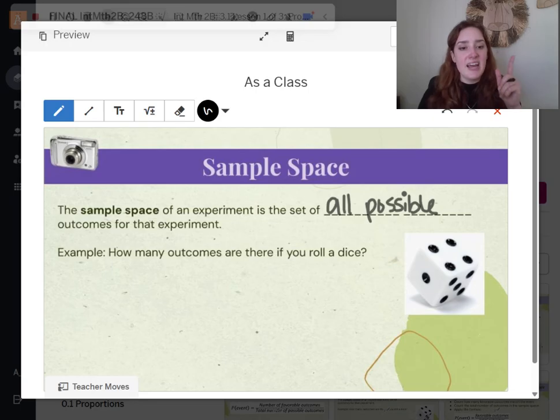So for example, if we had a dice and we're going to roll it, we're thinking, what are all the different outcomes that could happen if we rolled a dice?